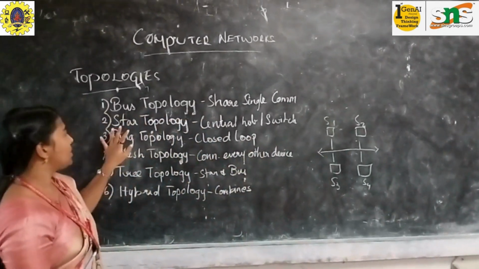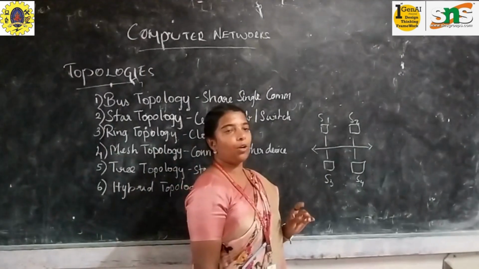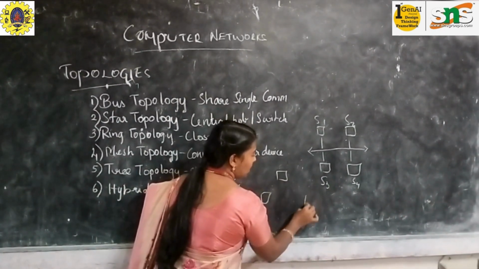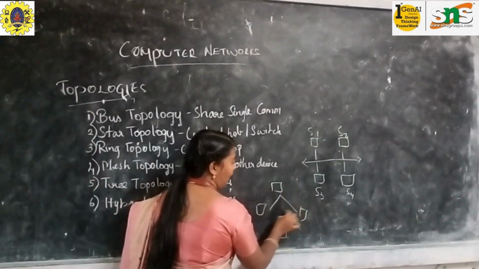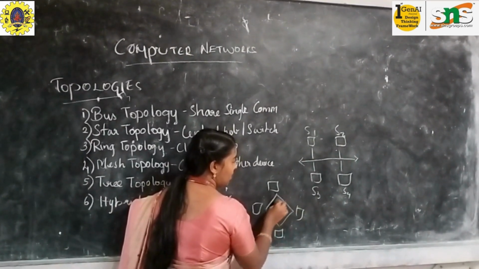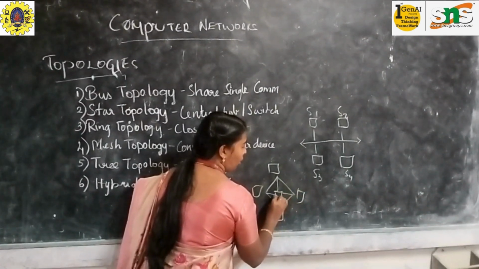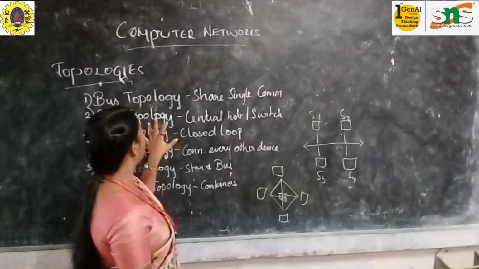So next we are going to see about the star topology. In your star topology, you will be having devices which are connected to a switch or a hub. You will be having a star topology like this, where everything will be connected to a switch or a hub. So this is your star topology.